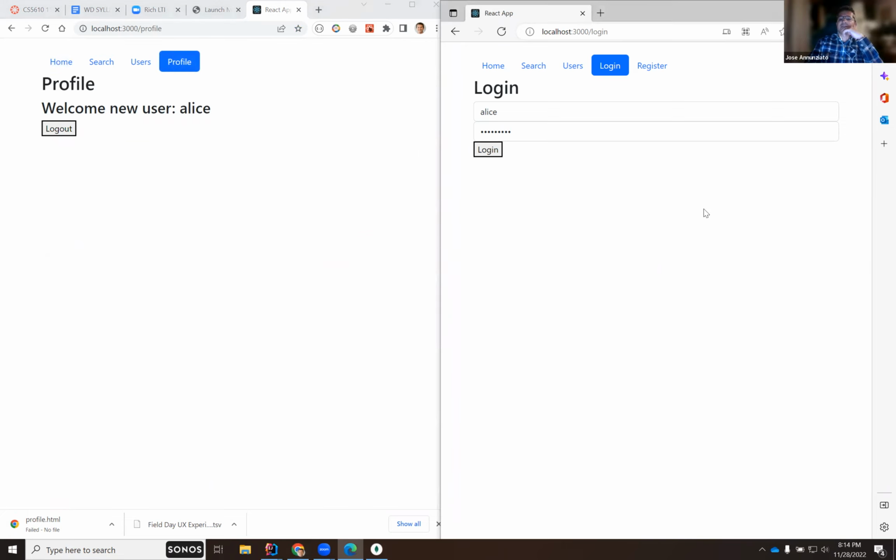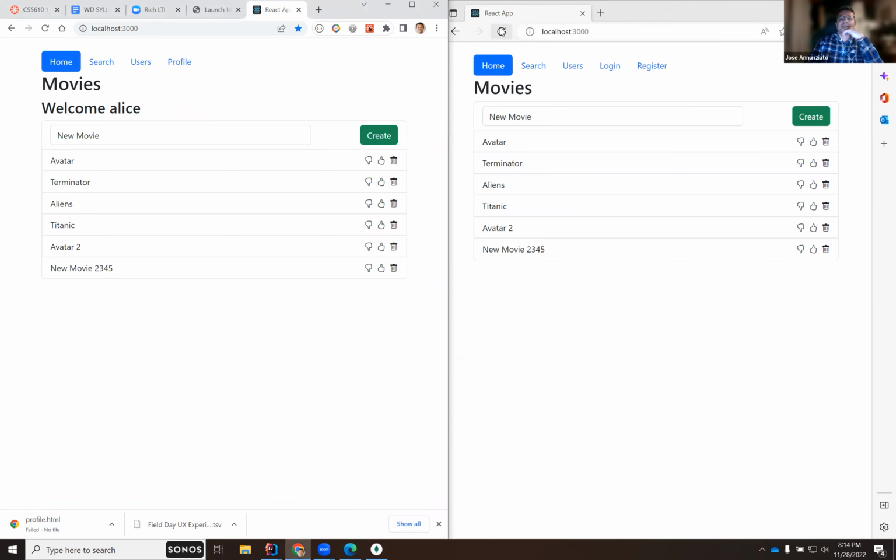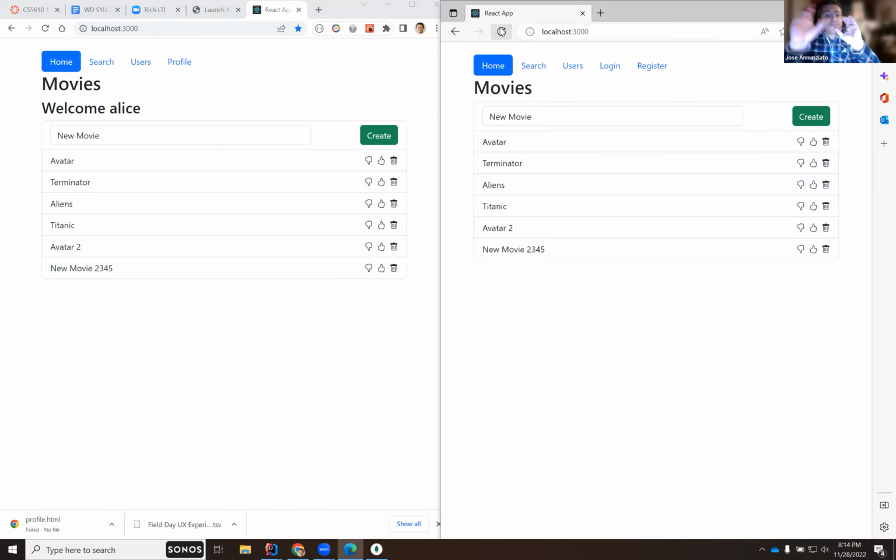Now notice that on the right-hand side, on the Edge browser, if I refresh, it doesn't know who I am. See that? So if I refresh this home on this one, it knows who I am, Alice, but on this one, it doesn't. Okay. So this is what we had just started talking about: we had implemented the login and registration using a single variable, so that the server could remember that somebody was logged in. But it was the same variable that would be the same value regardless of who was hitting the server.